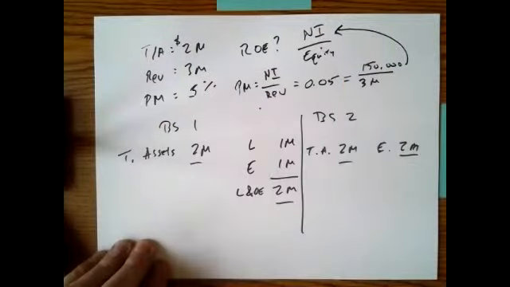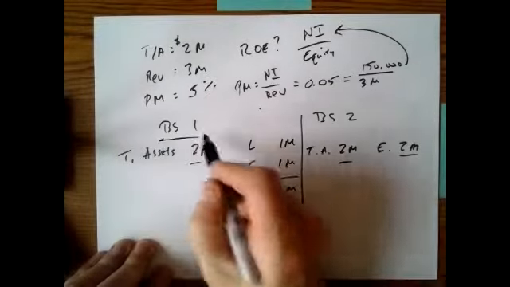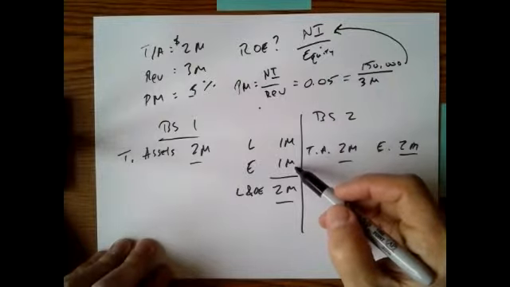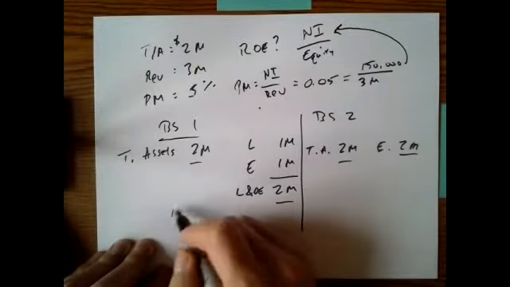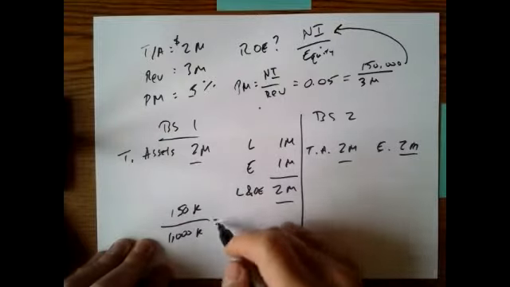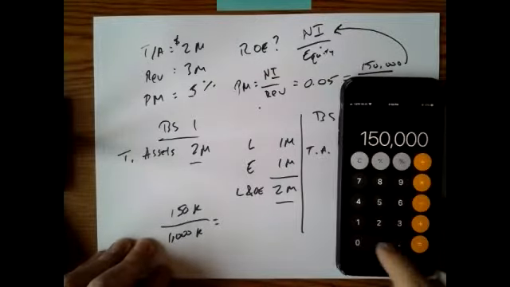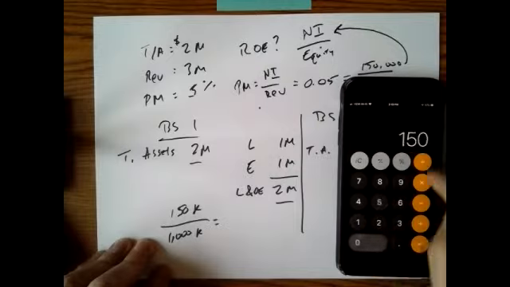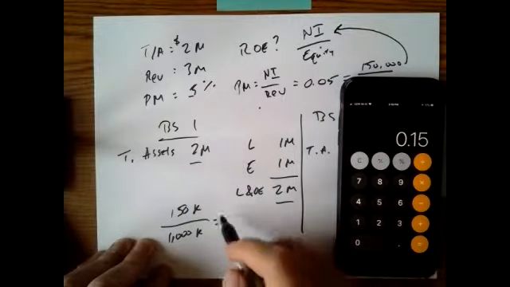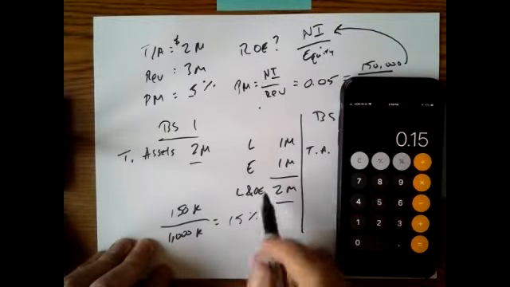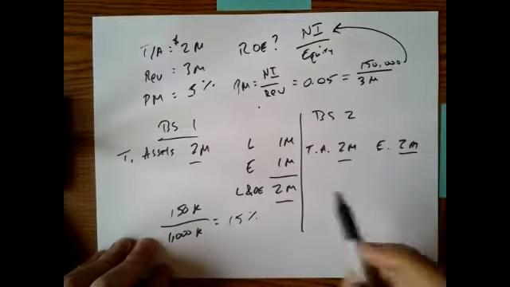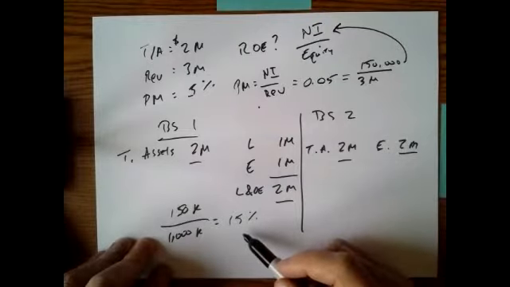And then we just need to know how much equity. So under balance sheet one or option one, where they're 50-50 financing, they're going to have 1 million in equity. So we'd have 150,000 divided by 1 million gives us 15%, right? 150 divided by 1,000 is 15%. So under a 50-50 capital structure, they're going to have a ROE of 15%.